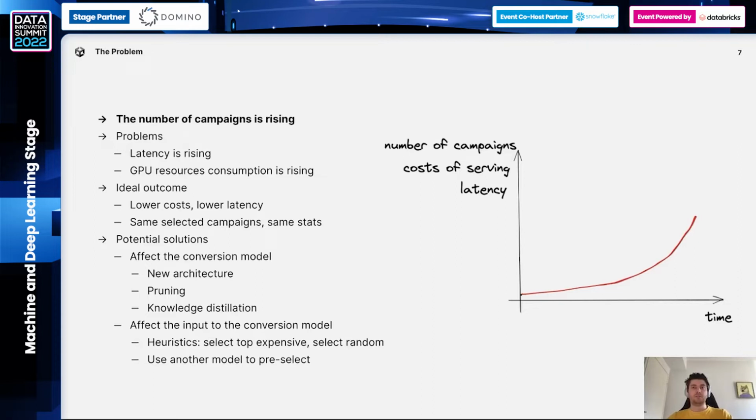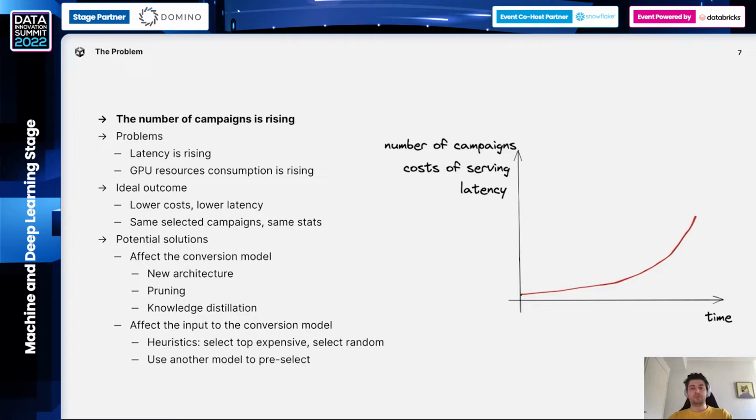So we decided to do something about it. We want to reduce costs of serving. We want to reduce the amount of GPU that we use for doing the serving and decrease latency. And our solution should produce, in the best case scenario, exactly the same system as before, but with reduced latency and costs. So we should have the same selected campaigns, same statistics as before.